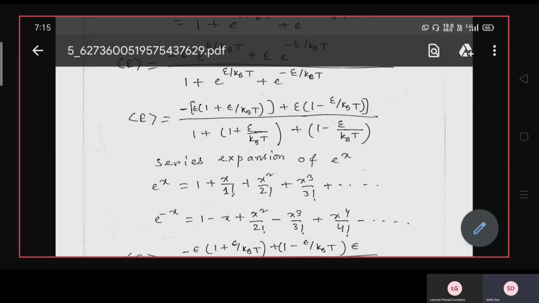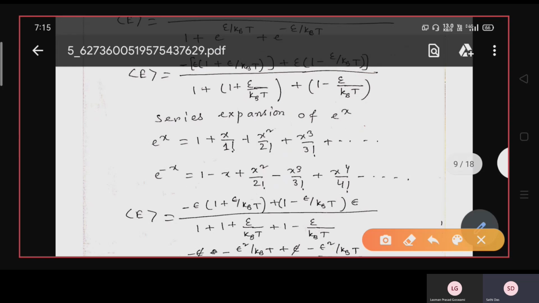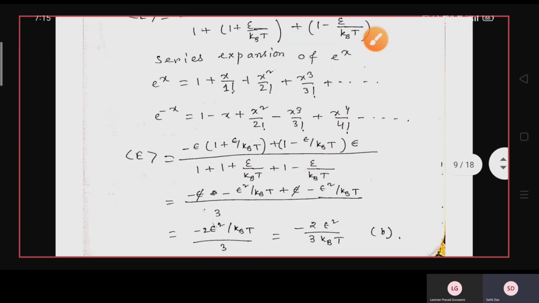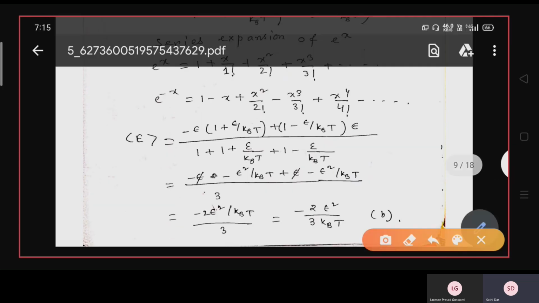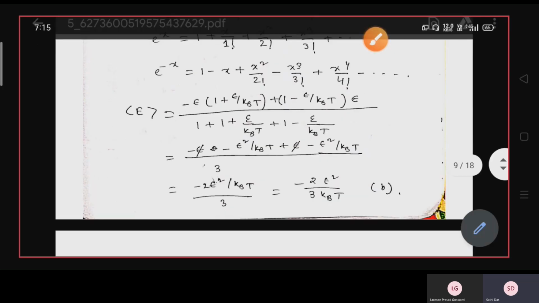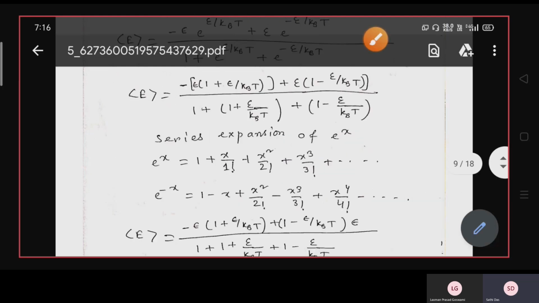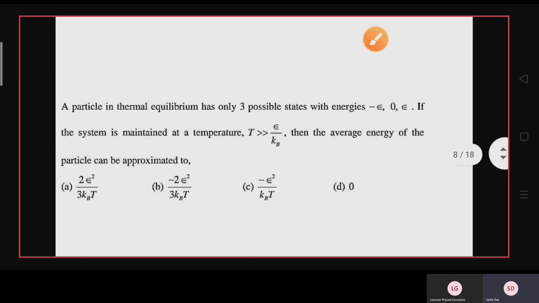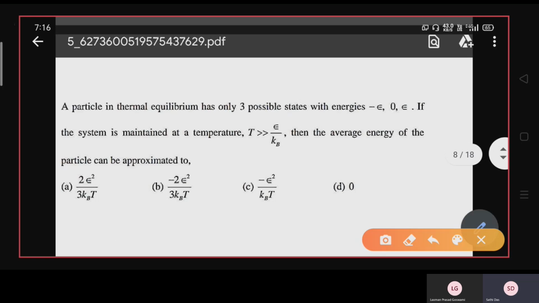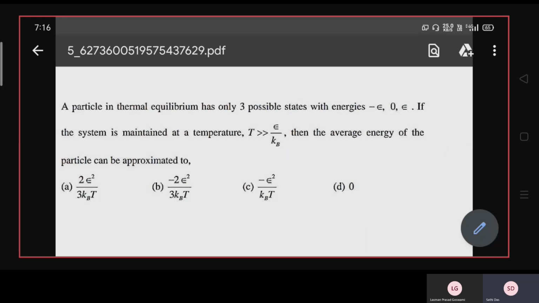So after simplification, we get E average is minus epsilon of 1 plus epsilon by kBT plus epsilon of 1 minus epsilon by kBT, divided by 1 plus epsilon by kBT plus 1 minus epsilon by kBT. After simplification, we get minus 2/3 epsilon square by kBT. So these questions are very easy and tricky questions. Given the condition, you can easily find the average energy of the particle.